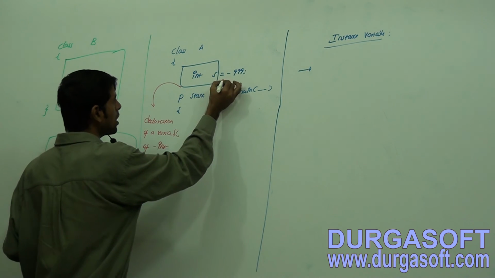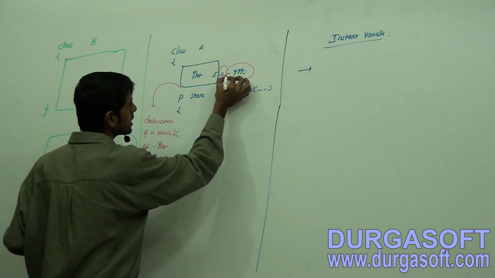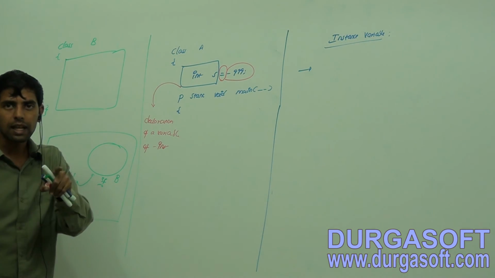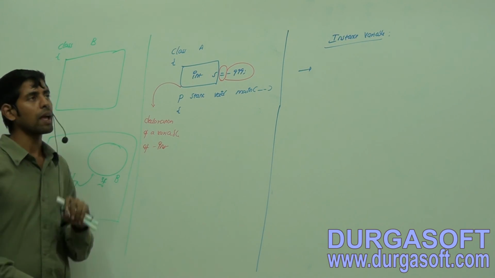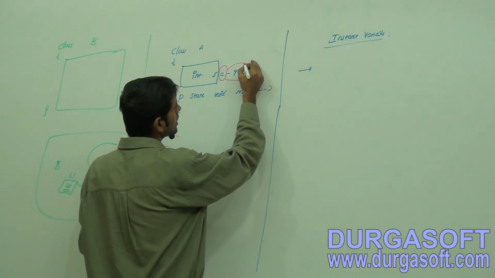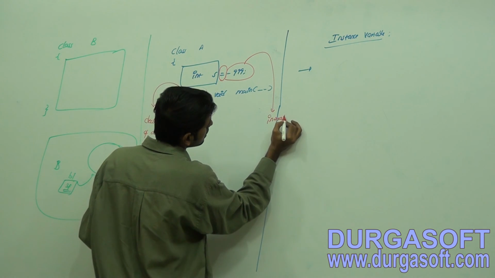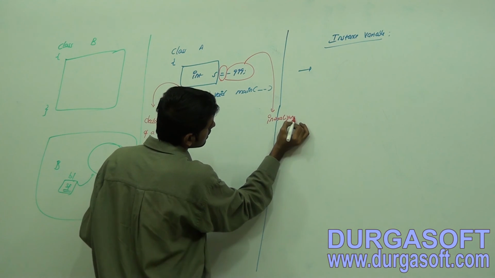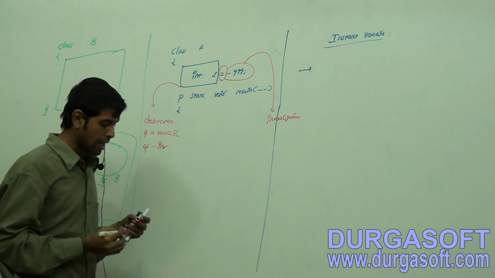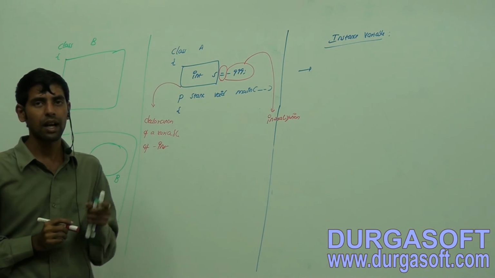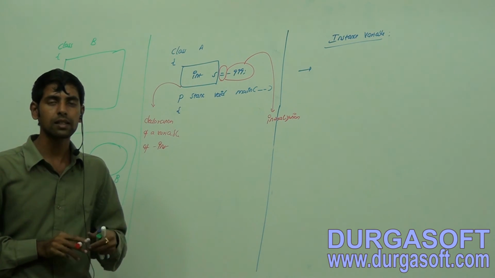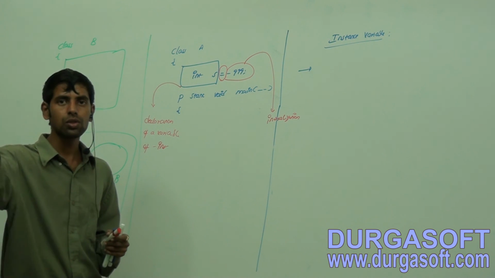Now because of this one and this one, initialization is happening. Hello mister, I just want to do the declaration, I don't want to perform initialization. Yes, you can do that, no issues.